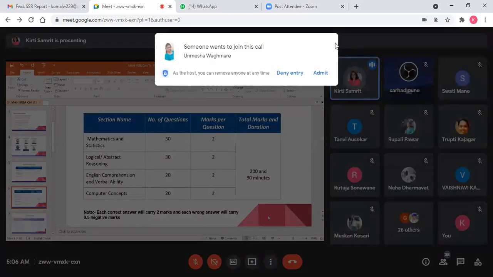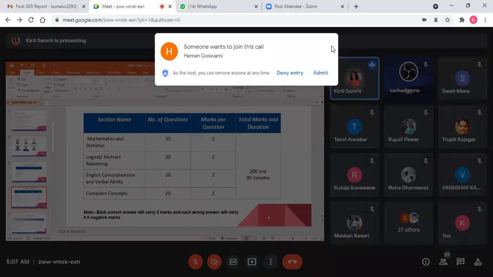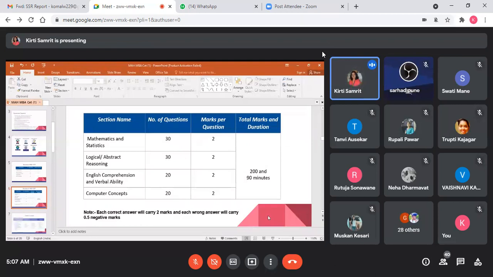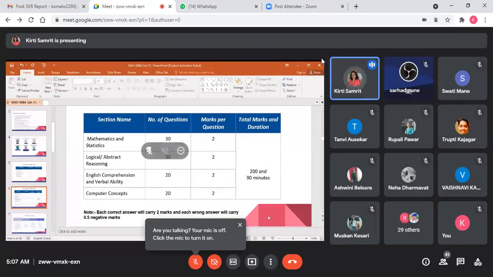Now again, computer concepts. Coming to the computer concepts, students, there are different topics given in the syllabus. Go through the syllabus properly, those who are preparing for the MCA CET, because you have to plan your preparation topic-wise. Suppose you are starting with the mathematics and statistics section, then you go for algebraic problems: fundamental operations in algebra, factorization, geometric and harmonic progression, binomial theorem, permutations and combinations. That you have to learn.